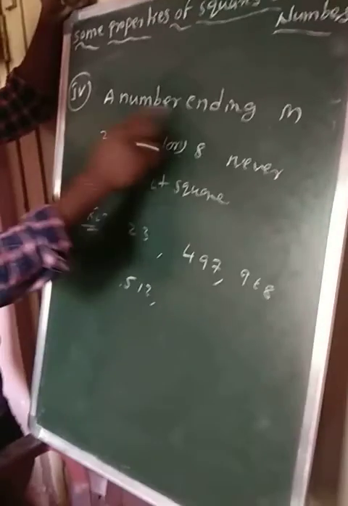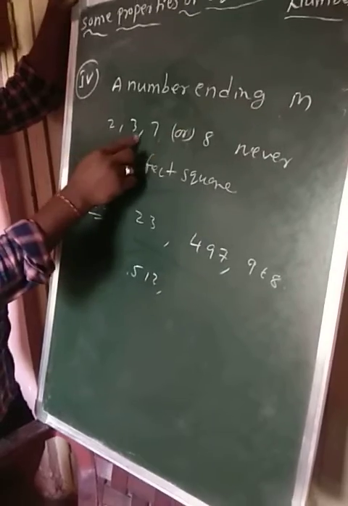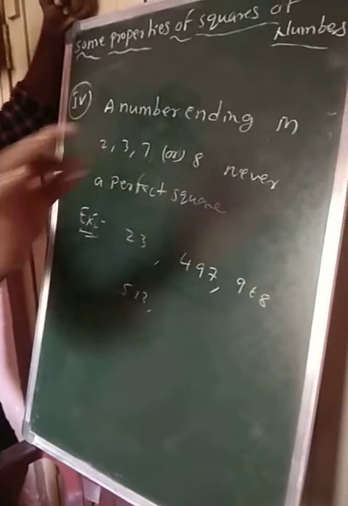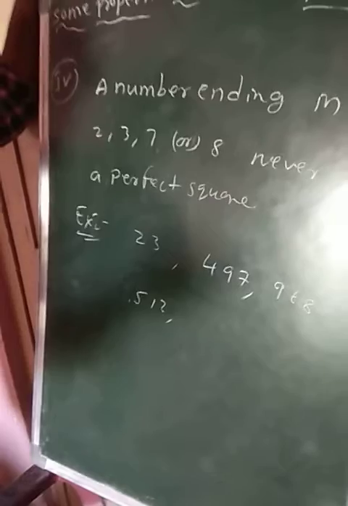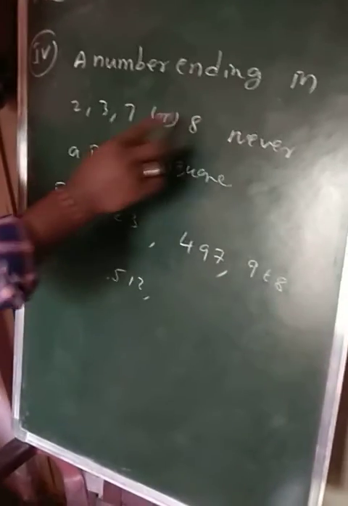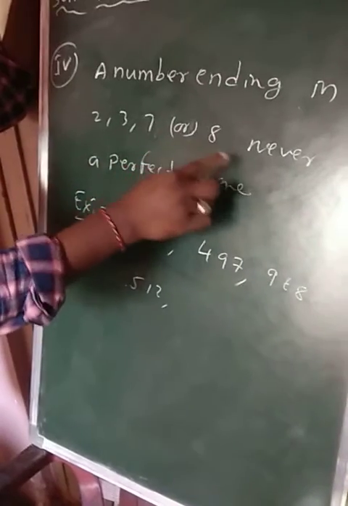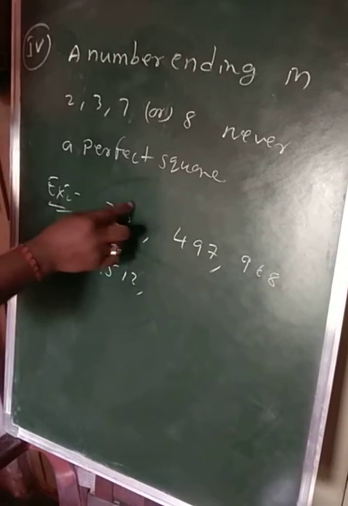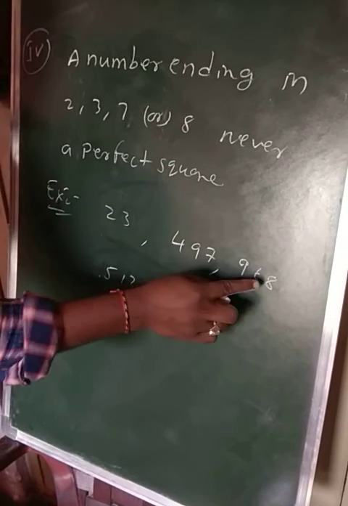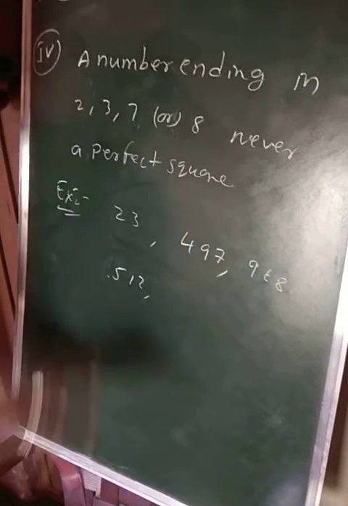So a number ending in 2, 3, 7, 8 is never a perfect square. Okay students, so the ones place cannot have these digits. They are not perfect squares always.